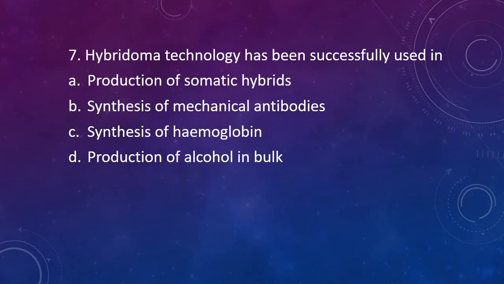Question 7. Hybridoma technology has been successfully used in option A, production of somatic hybrids. Option B, synthesis of monoclonal antibodies. Option C, synthesis of hemoglobin, or option D, production of alcohol in bulk. The correct answer is option B, that is synthesis of antibodies. Hybridoma technology is used for synthesis of monoclonal antibodies.